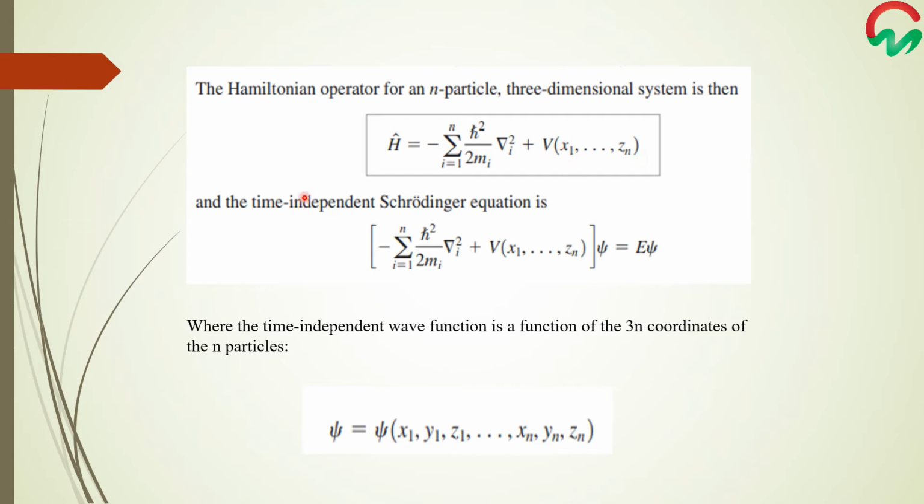The time independent Schrödinger wave equation can be written as shown in this equation, where the time independent wave function is a function of the 3n coordinates of the n particles, written as psi equals psi of x1 y1 z1 up to xn yn zn.